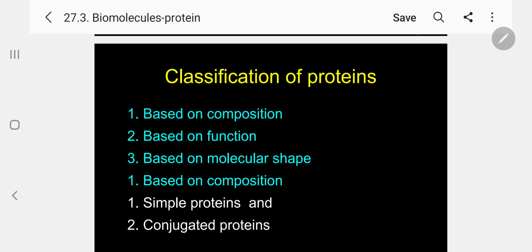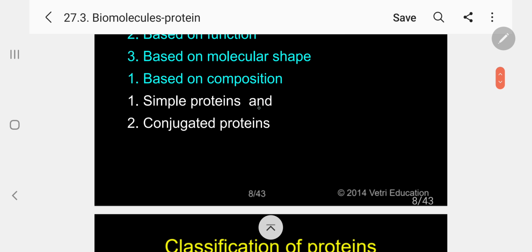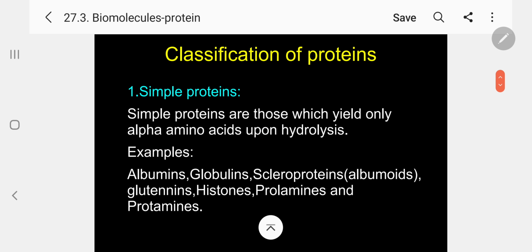Classification of proteins. I can classify protein in three ways. Number one, based on composition. Number two, based on function. Number three, based on molecular shape. First one, based on composition, let me discuss first. Based on composition, I can further classify it into two types. One is simple proteins, another is conjugated proteins. So let me explain one by one.